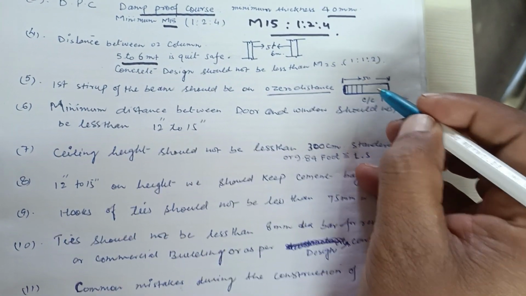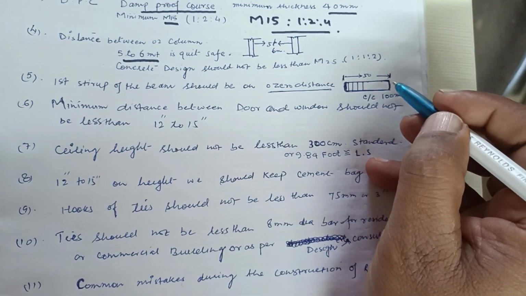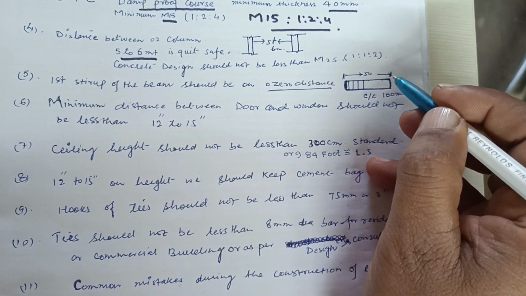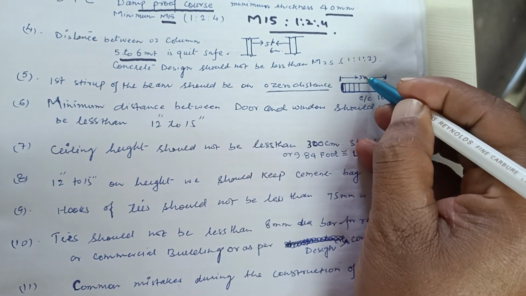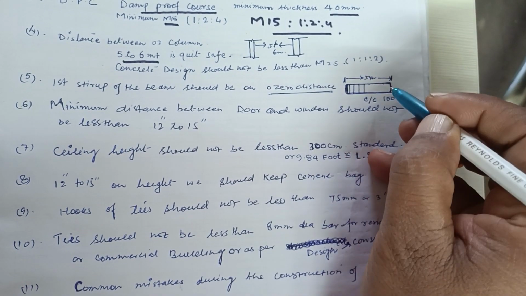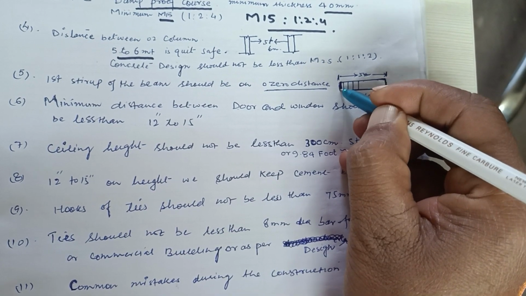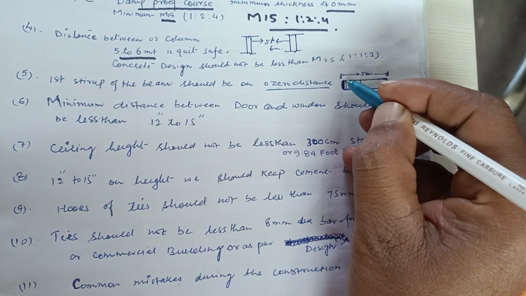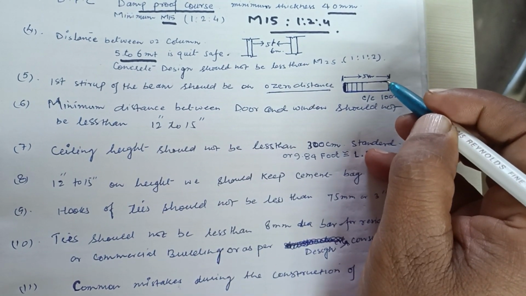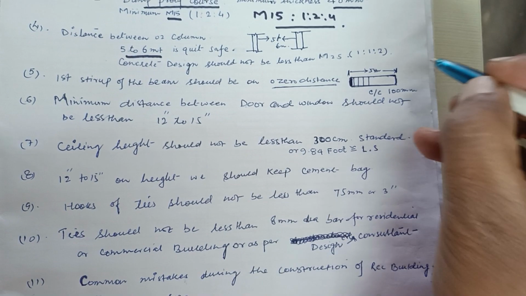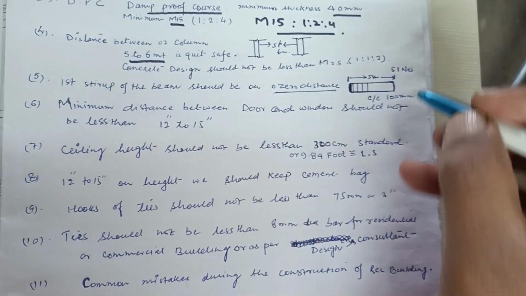In 1 meter there would be 10 stirrups, so in 5 meter there would be 50. But the first stirrup will start from the zero distance, so it means 50 plus 1, 51. Total stirrups will be 51 numbers.